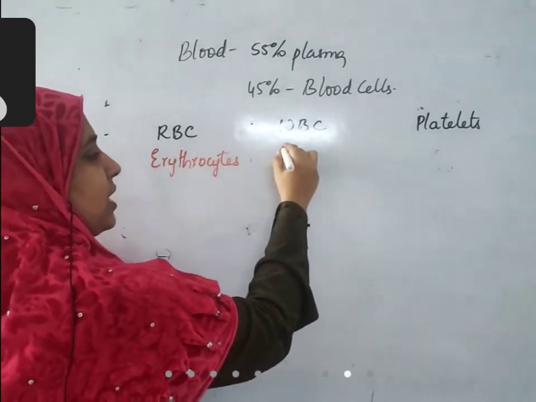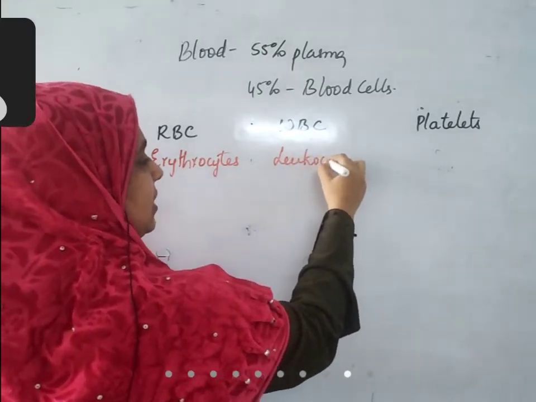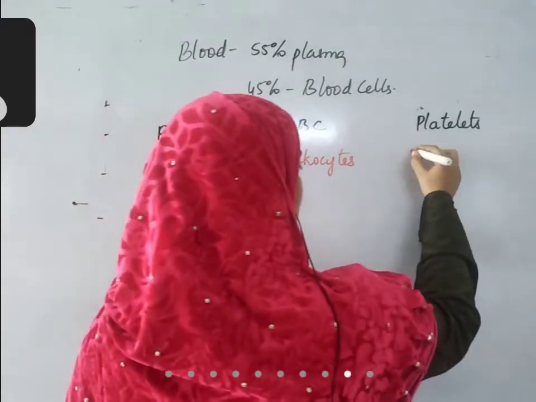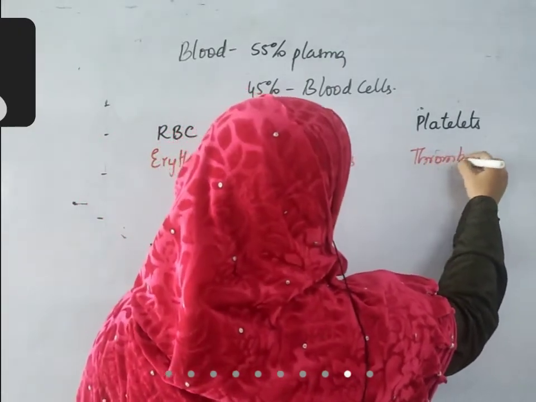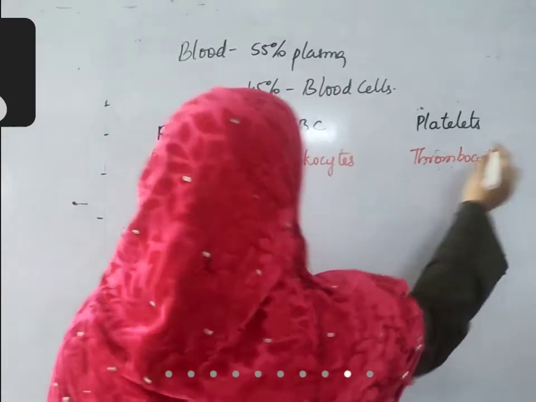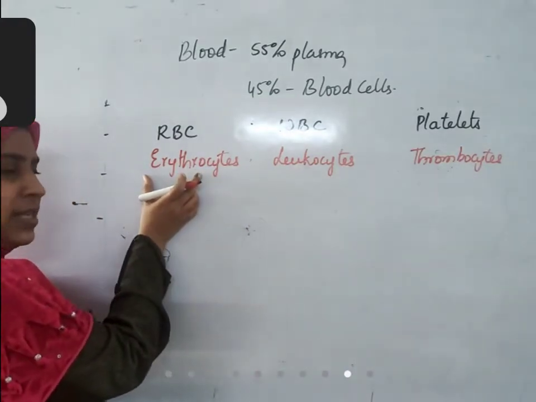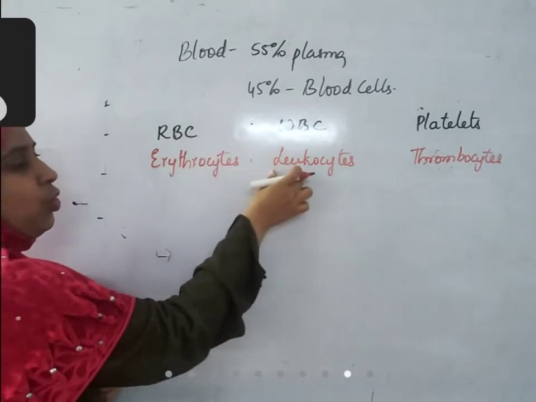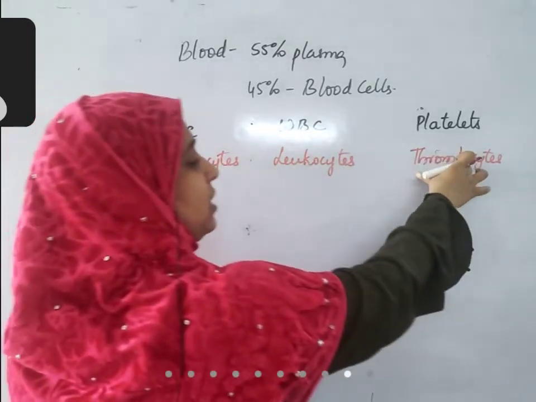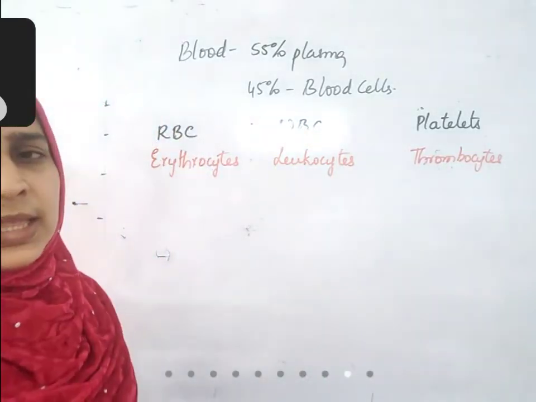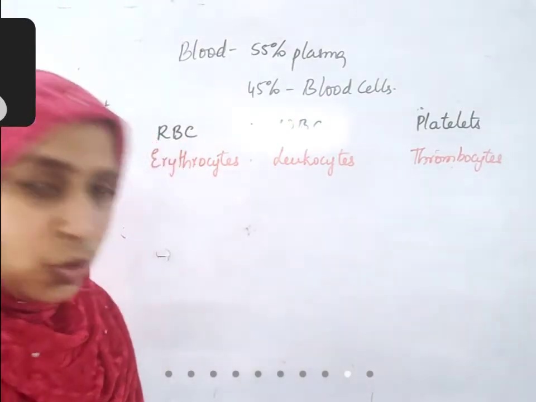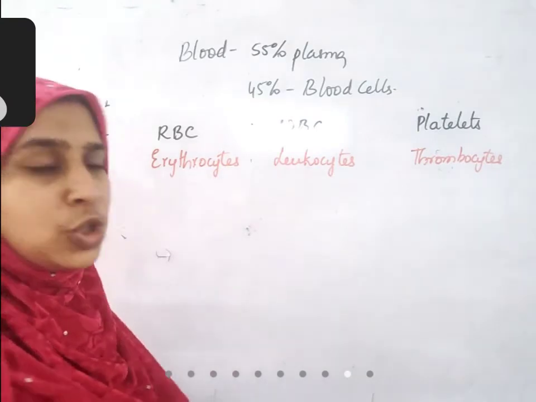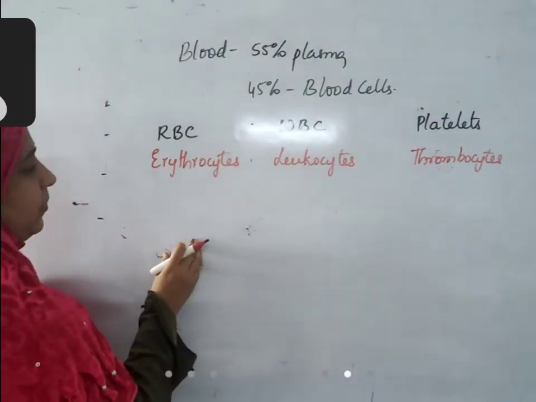WBC are also called leukocytes, and platelets are also called thrombocytes. Why is it called erythrocyte? Erythro means red because they are red in color. Leuco means white. Thrombocytes are called so because they are active producers of thrombokinase. The enzyme thrombokinase is produced by blood platelets.